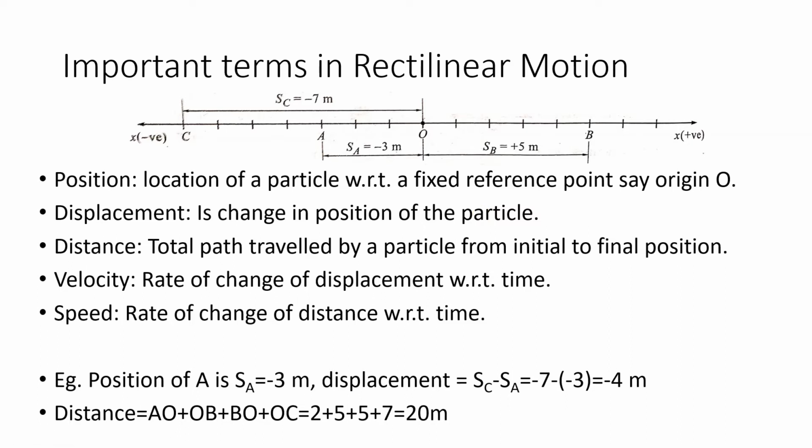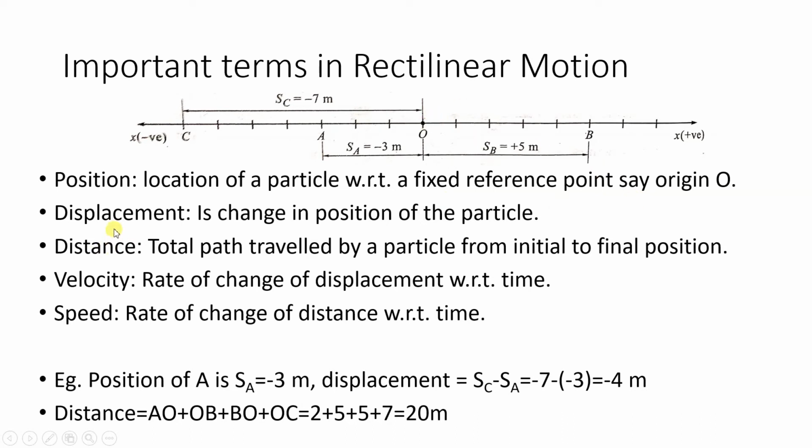Now some important terms we will see in rectilinear motion. These terms are very basic and you already know these terms. So suppose here an example has been shown, a center point is shown, O, over here. So what is the position of this A with respect to O? It will be -3. So this is the meaning of position. It is the location of a particle, that is A, with respect to a fixed point, say origin O.